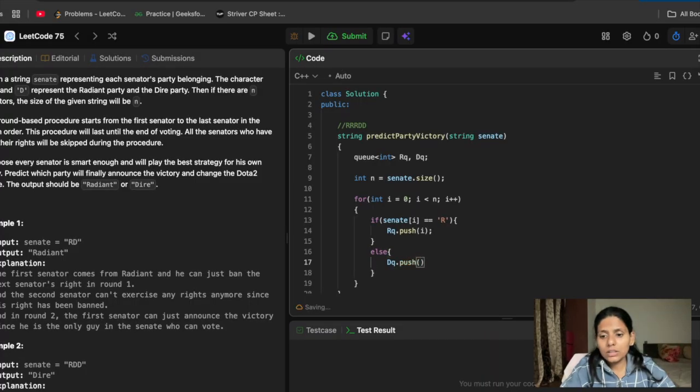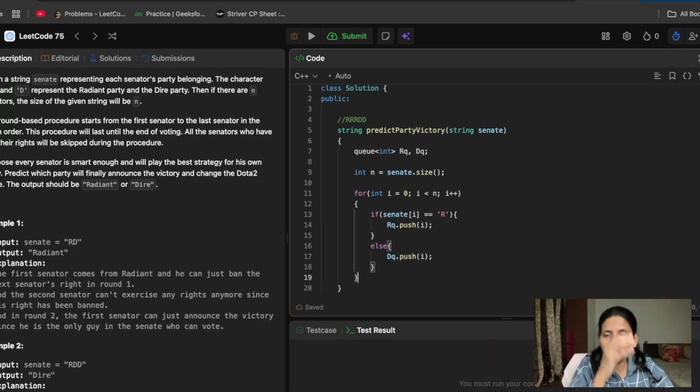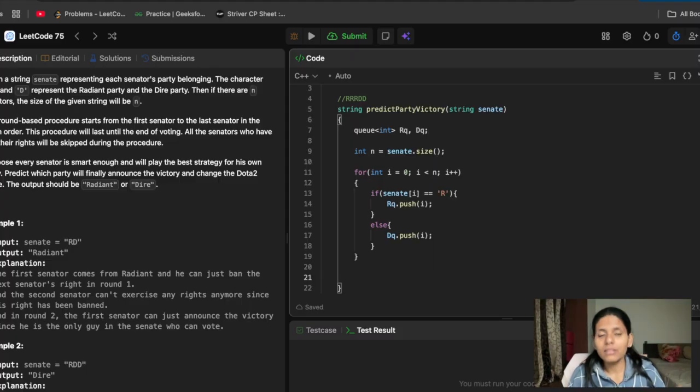Okay, so now the actual game starts. We formed two groups, and everyone has their index, that is, everyone has their number: who was first, who was second, who was third. Now we will see that while both queues aren't empty, that is, RQ isn't empty and DQ isn't empty, till then we will keep traversing.